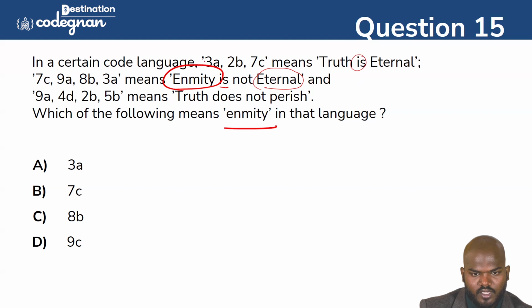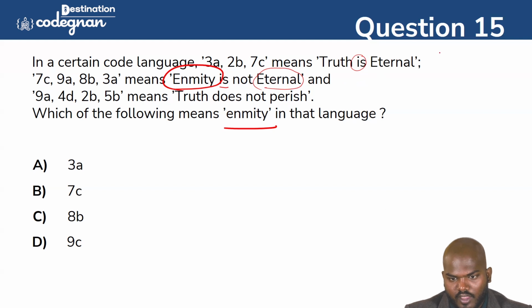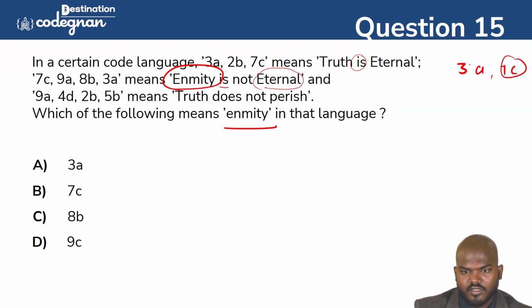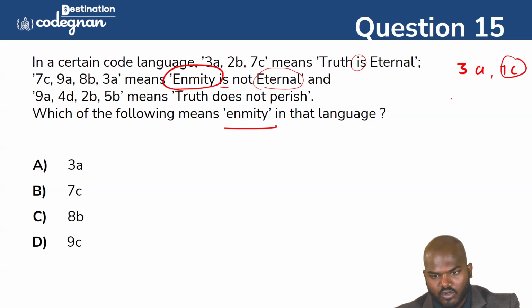So here 3a is there, and 2b is there, and 7c is there. So 3a and 7c are here. Okay, so it may be either 3a or 7c. We don't know which, because if you take the first and second sentence, we have only a few things here. So coming to the truth, we can definitely say that it is 2b.